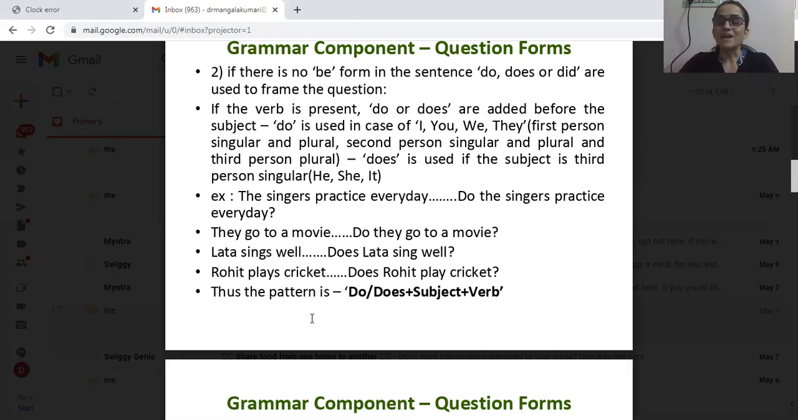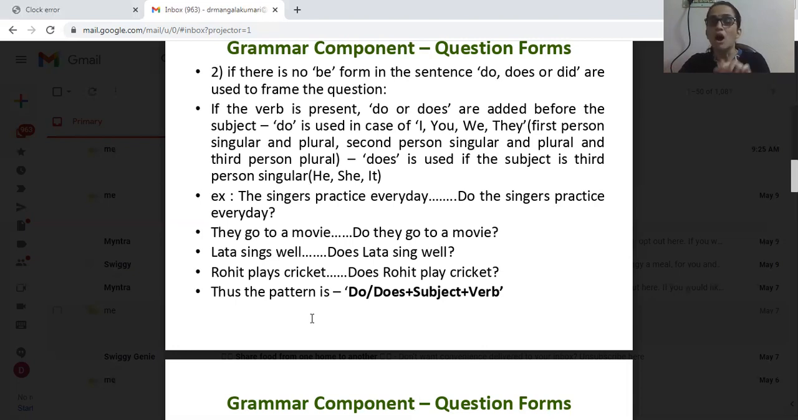The singers practice every day. Here, the subject is the singers. Practice is the verb. There are no be forms of verbs here. The main verb itself is the verb here. Which is the main verb? Practice. The singers is the subject.